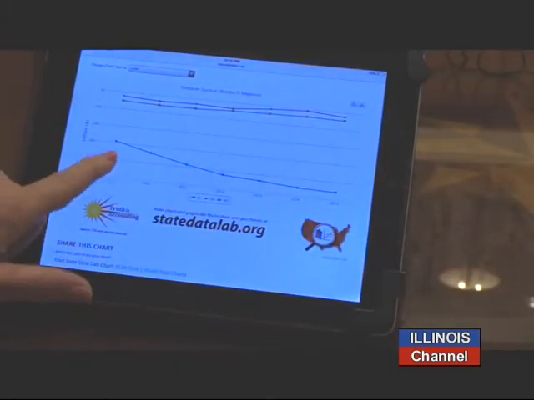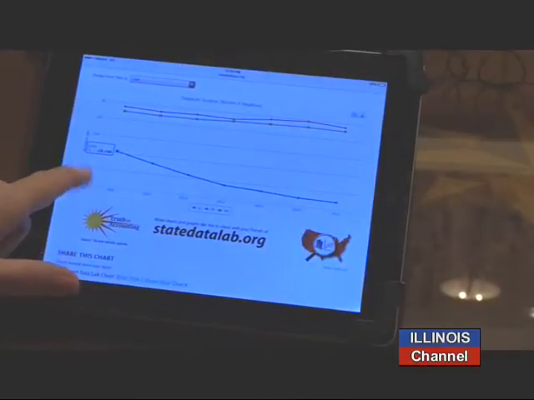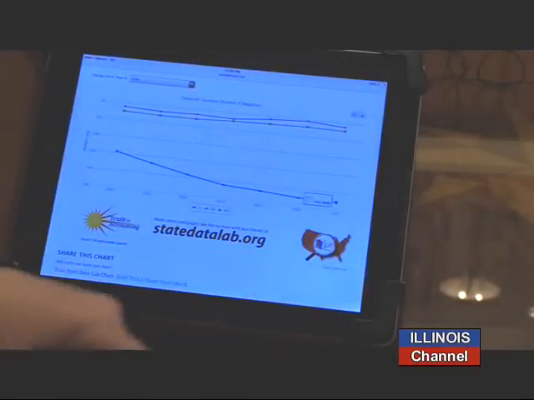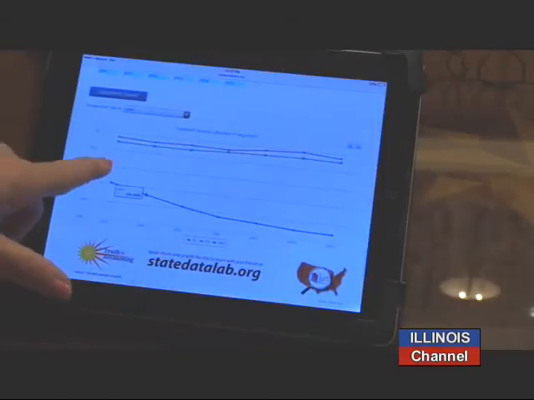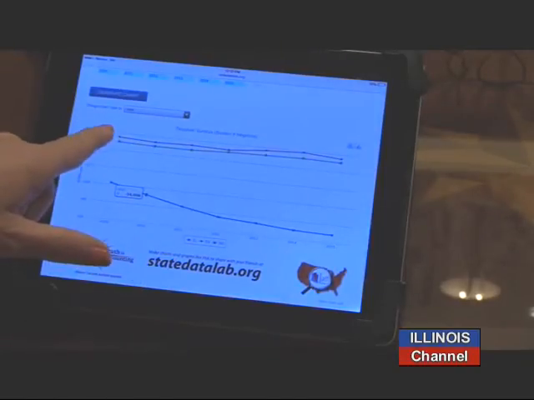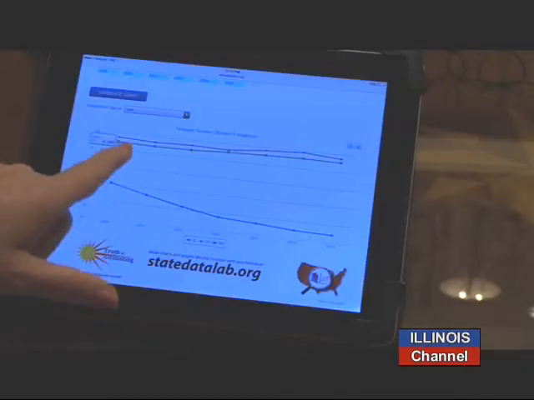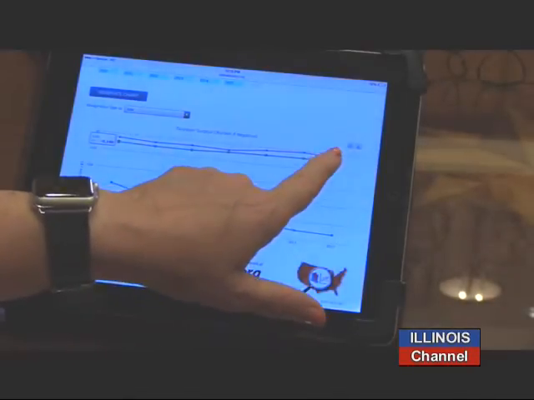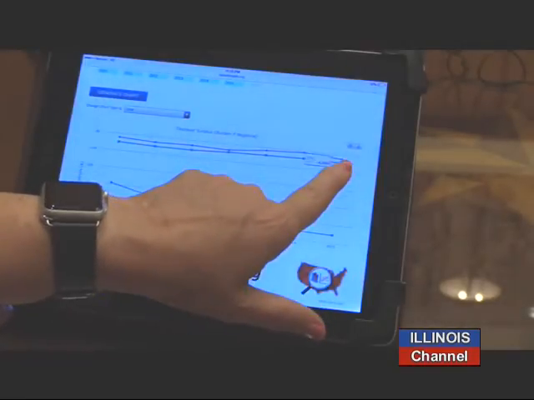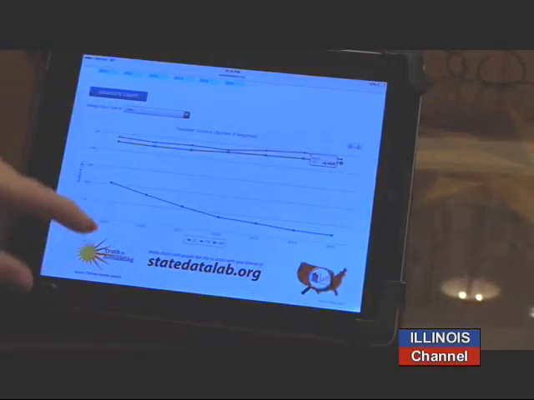So it started at $29,000 per taxpayer, and it's going all the way down to $45,000 per taxpayer. You can see our neighboring states, while they're below the line, they're just not going down as much. So Wisconsin had a per taxpayer burden of $5,100, and now it's down to $4,600.